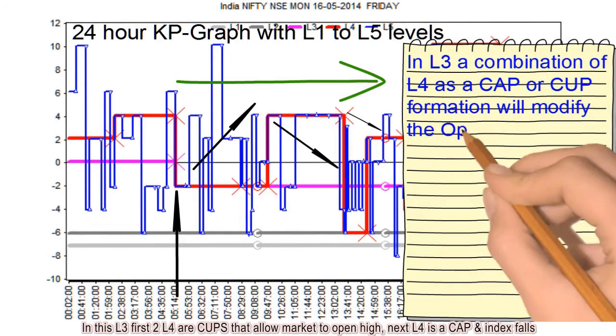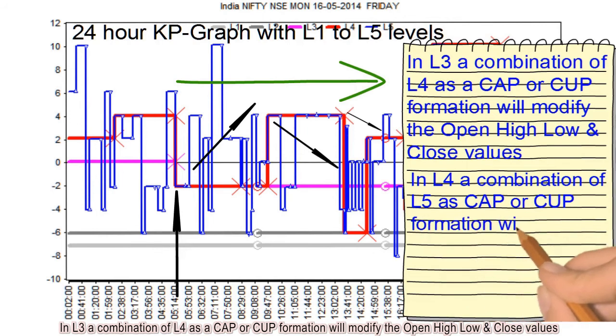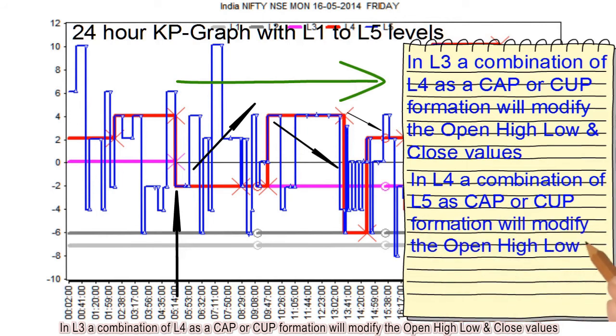In this L3, the first two L4 are cups that allow the market to open high, the next L4 is a cap and the index falls. In L3, a combination of L4 as a cap or cup formation will modify the open, high, low and close values.